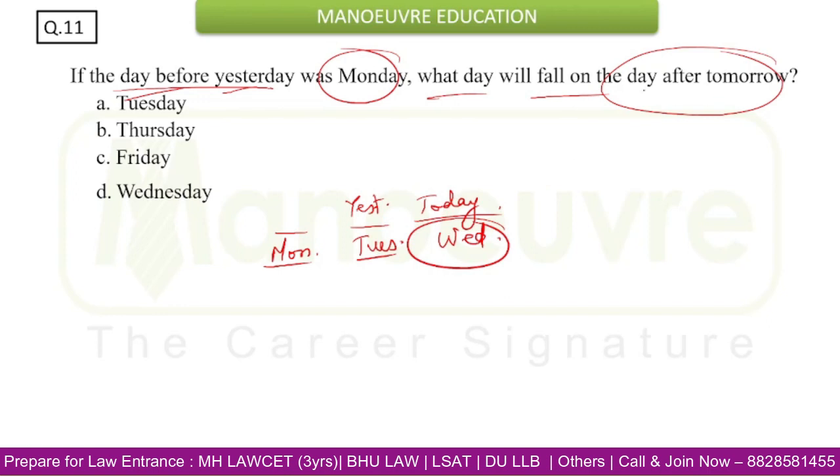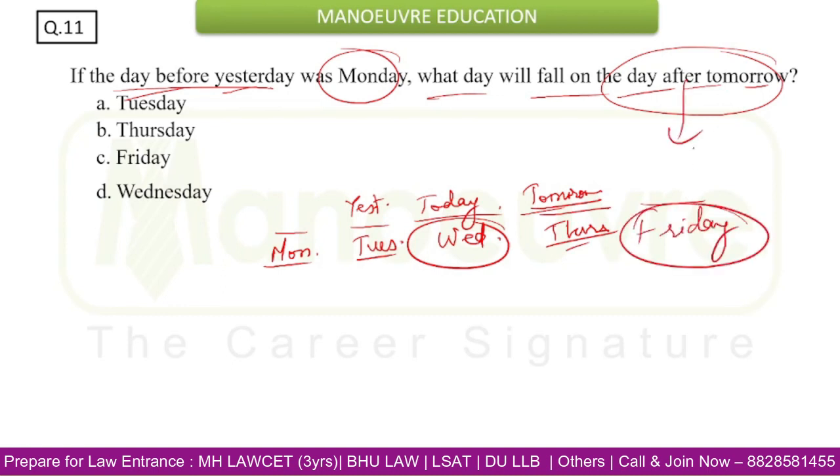If today is Wednesday, they are asking day after tomorrow, so this will be tomorrow. Tomorrow will be Thursday and day after tomorrow will naturally be Friday. So our answer will be option C. Friday will be the answer.